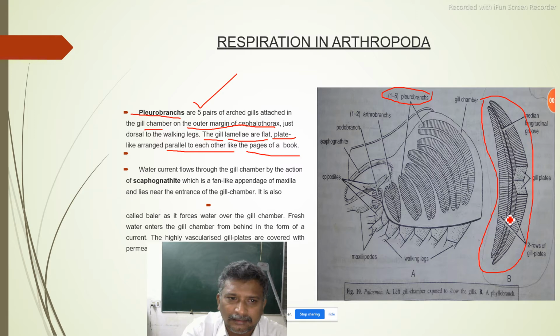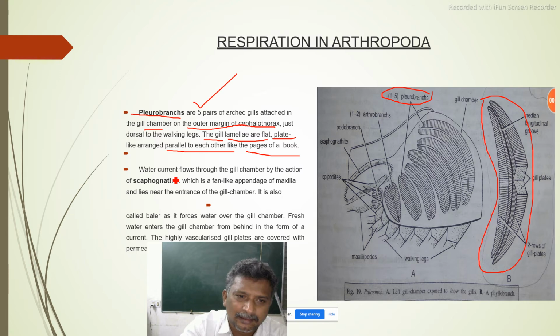phylobranch, phylobranch or pleurobranch. Okay. So many page-like structures are there. They are called gill plates. There will be an arrangement of 2 rows of gill plates. The total number of pleurobranchs is 5. They are simply attached to the outer margin of the cephalothorax.